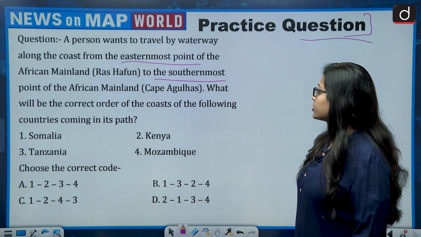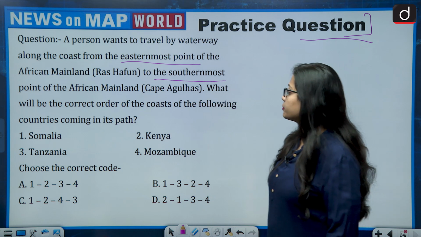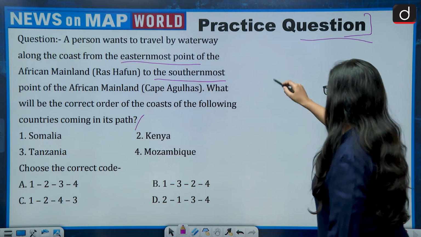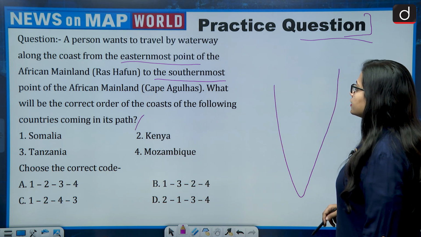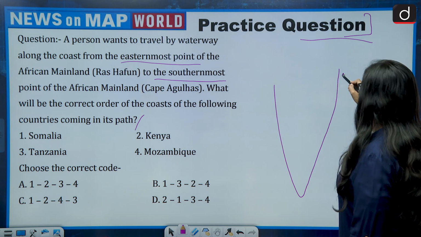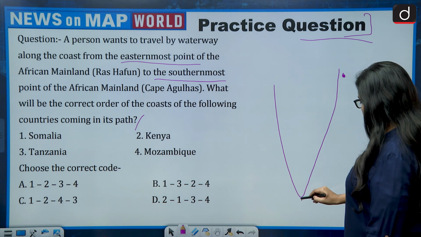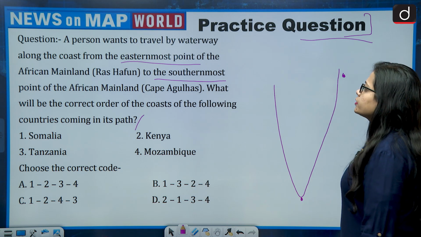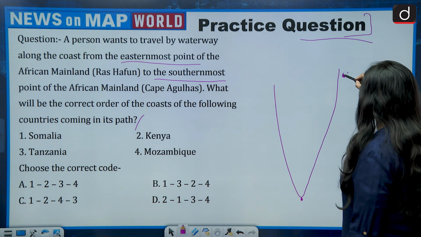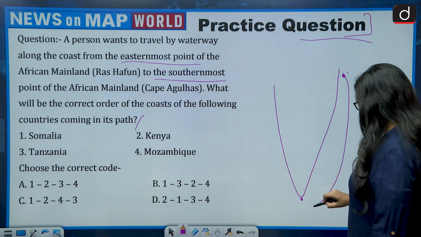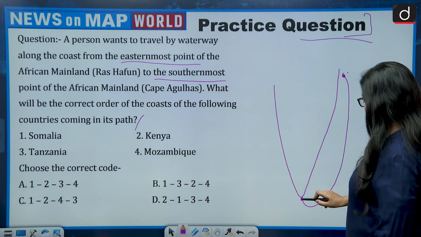What will be the correct order of the coast of the following countries coming in its path? So imagine if this is the African continent and the easternmost point is this, and this is the southernmost point, and it is asking if a person wants to travel by waterway. It means through the waterway, if the person is moving from the easternmost point to the southernmost point,